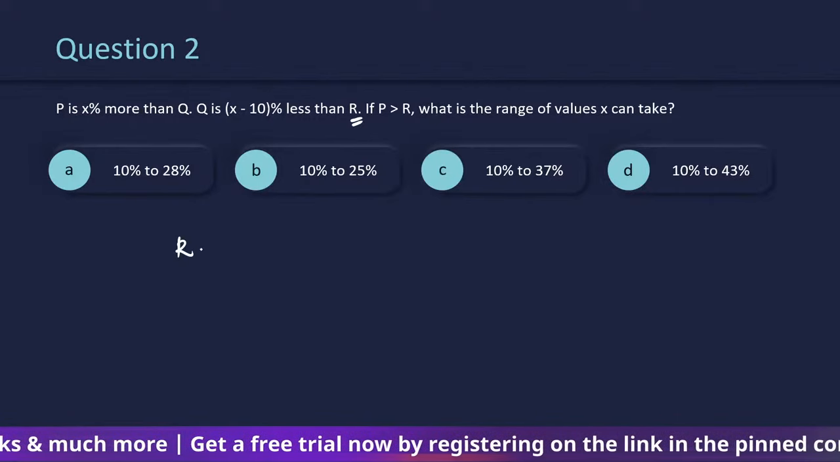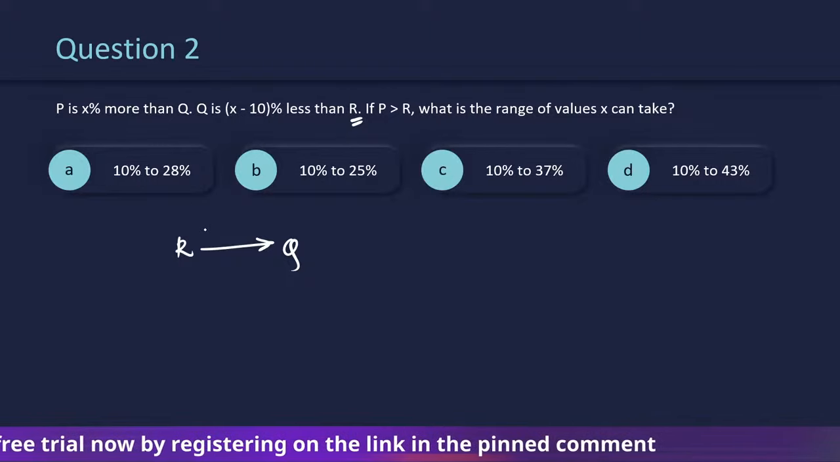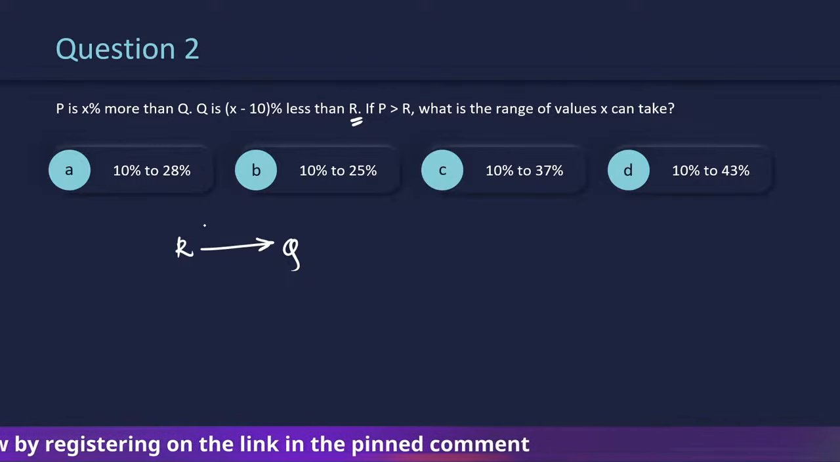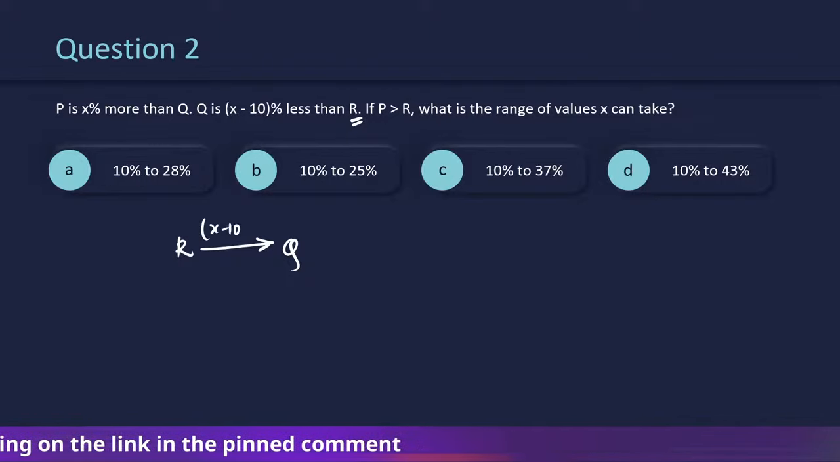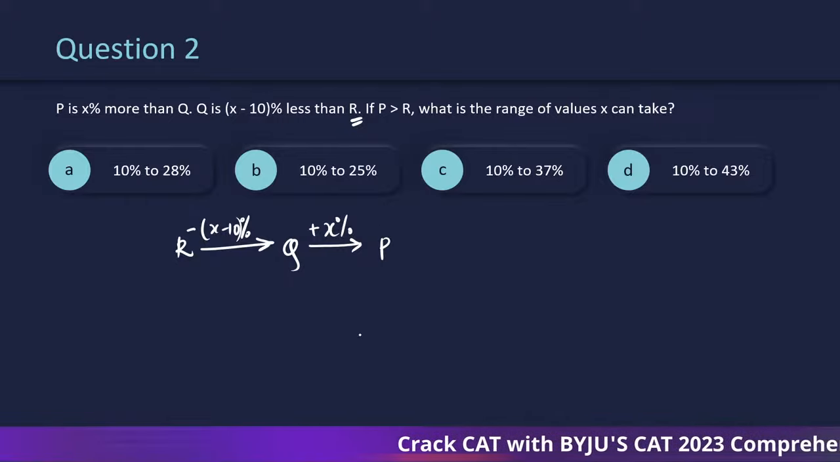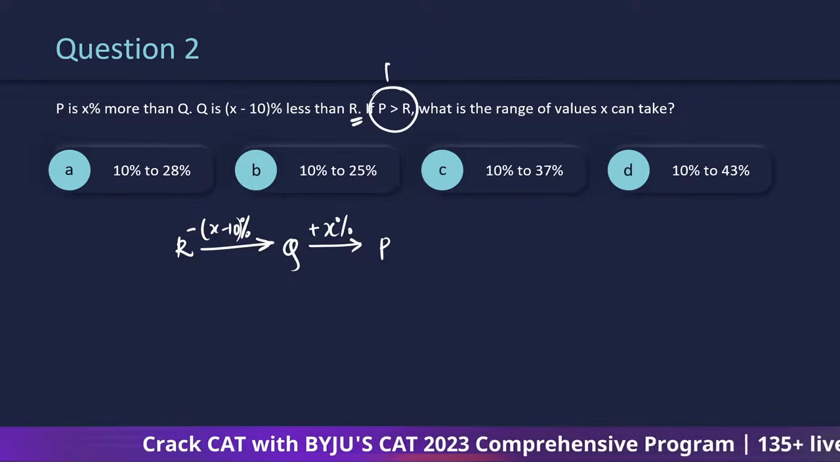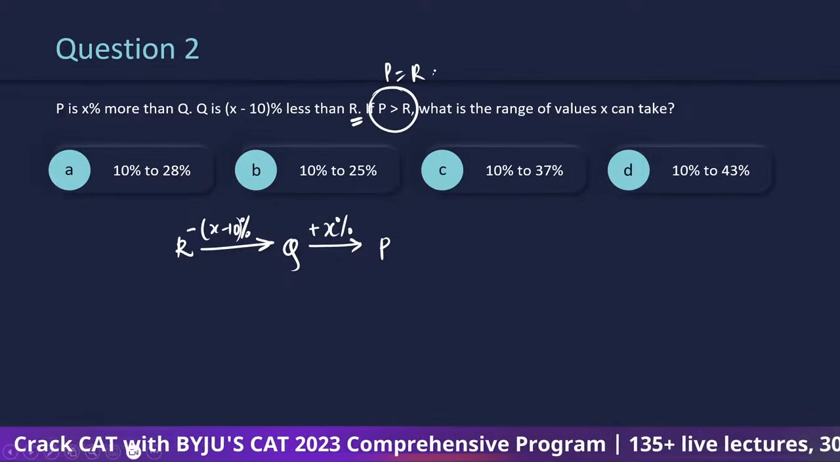So if I take R and if I talk about Q, then it is given that Q is x minus 10% less than R. And if I talk about P with respect to Q, it is x% more. And it is given that if P is greater than R. Okay? Suppose if I take a scenario, if P is equal to R.